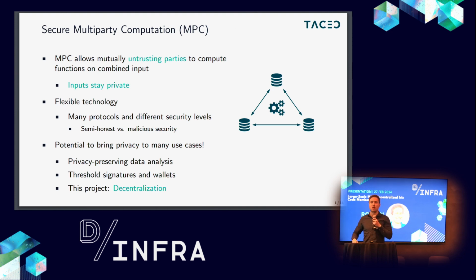And most notably, we have the semi-honest security model, which is considered secure as long as the parties follow the protocol honestly. And we have the malicious security model, where the parties can detect other parties deviating from the protocol. So similar to homomorphic encryption and zero knowledge, this technology can therefore be applied to tons of different use cases to gain some privacy. We've heard today already about privacy-preserving machine learning.